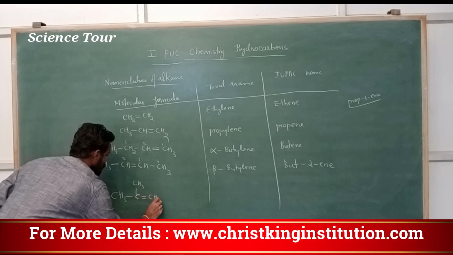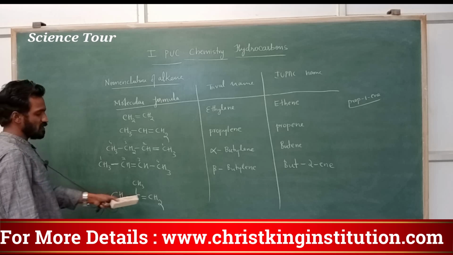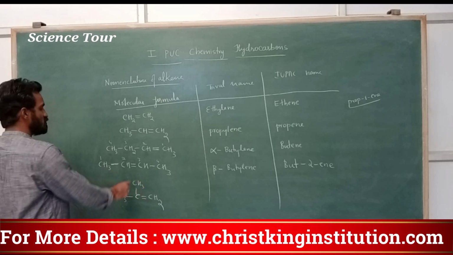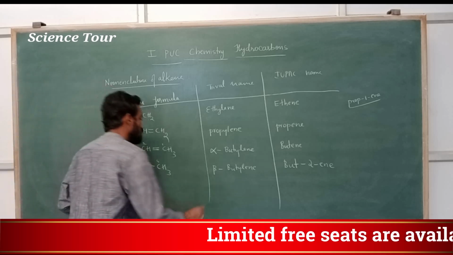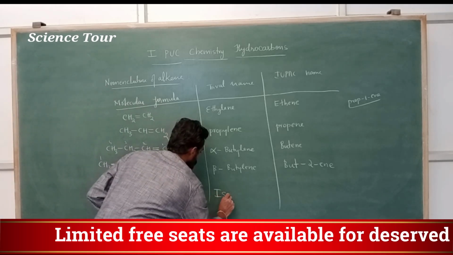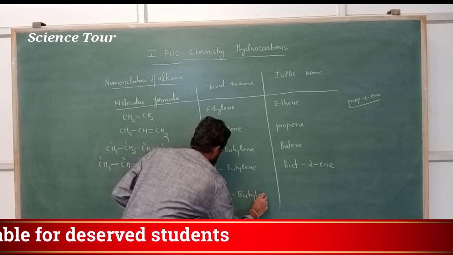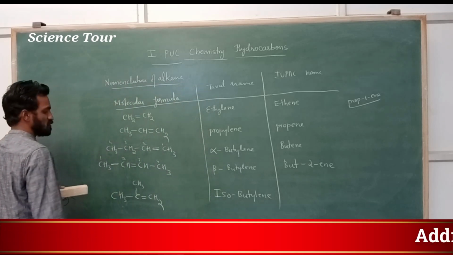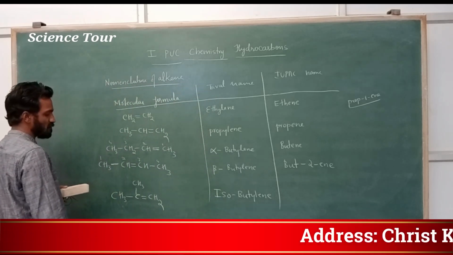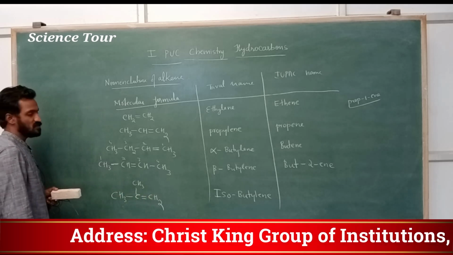double bond, CH2. This is actually an iso compound, but here one double bond is there. Here 4 carbon atoms are there, so it is but-. Isobutylene. While naming, how to name this one, my dear students? From where do you start numbering? From this side you have to start numbering, because the double bond comes first here.